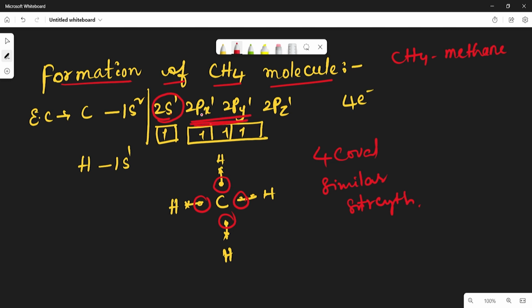The s orbital and p orbitals do not have equal energy, because of course the 2s and 2p orbitals are present in the same main shell, but the shapes of their orbitals are different. The s orbital has a spherical shape, whereas the p orbital has a dumbbell shape. Then how can all have equal energy? Is it possible?